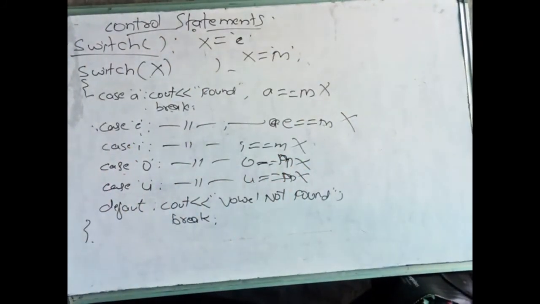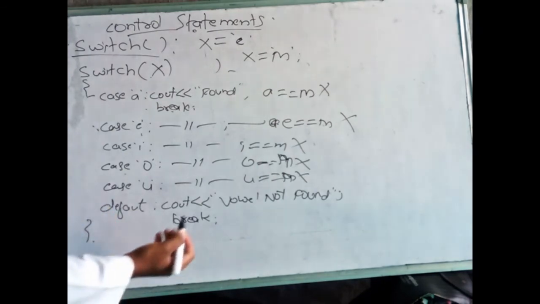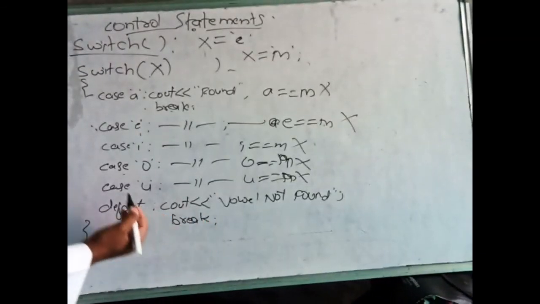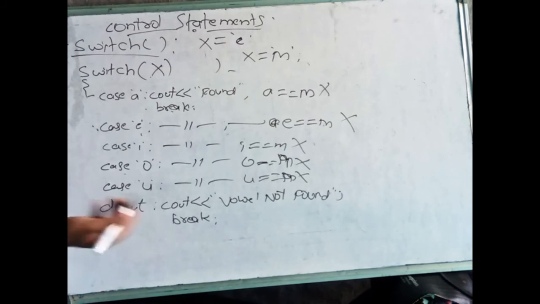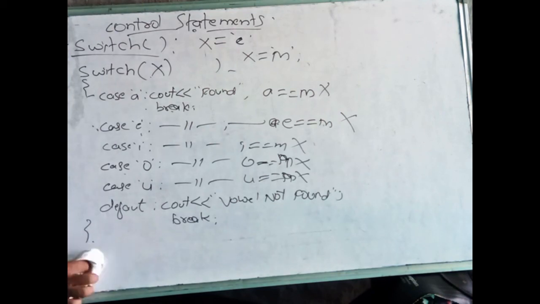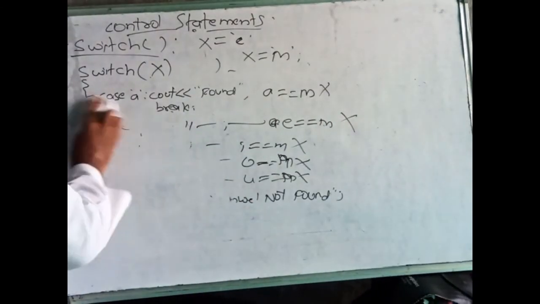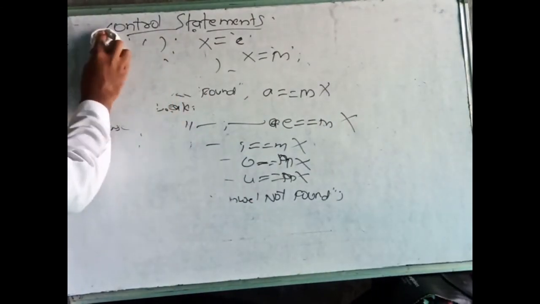All the cases are false. So finally it will come to the default. It will execute this one and come out of the switch statement. Output is vowel not found. The output of this code will be clear. This is about the switch statement. Clear? These are the switch statements.